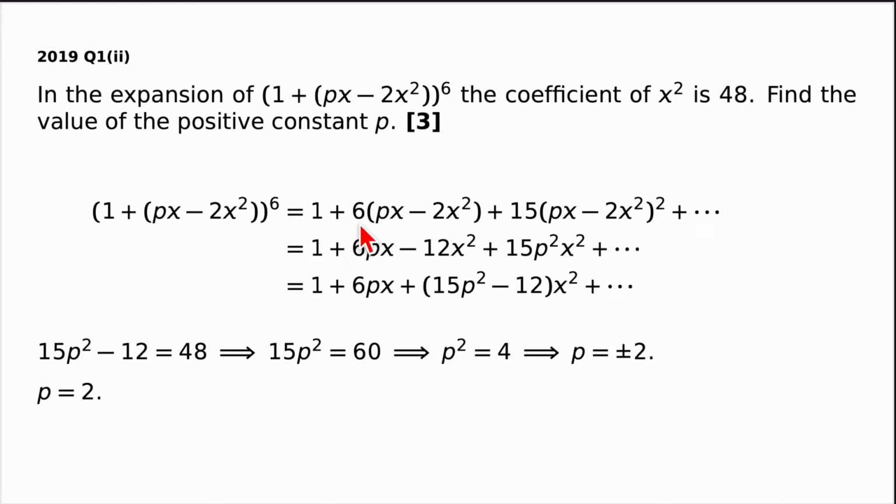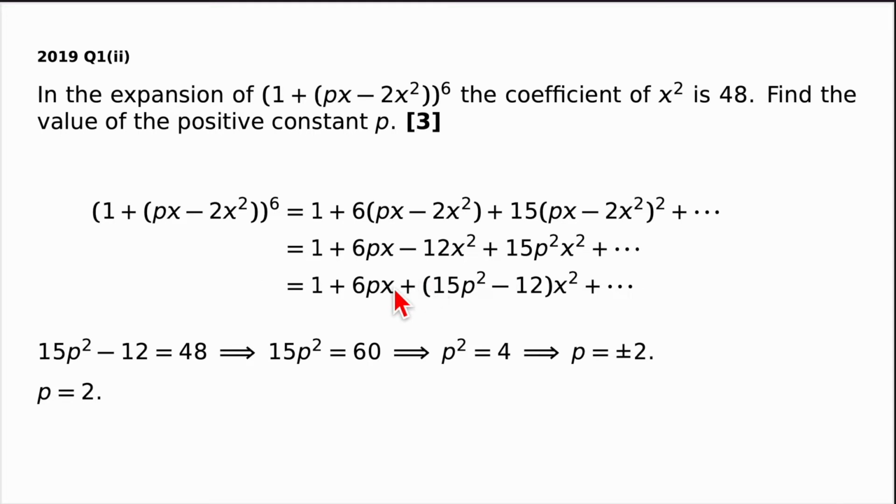And then doing the expansion, so 6 times this gives you 6px, and 6 times this gives you minus 12x squared. And here, don't forget to FOIL out 2 copies of this bracket, so you can have a px times another px, giving you a p squared x squared, all multiplied by 15. And anything higher than that won't include anything involving an x squared, so we can just write dot dot dot.